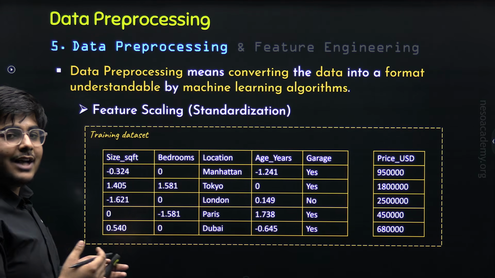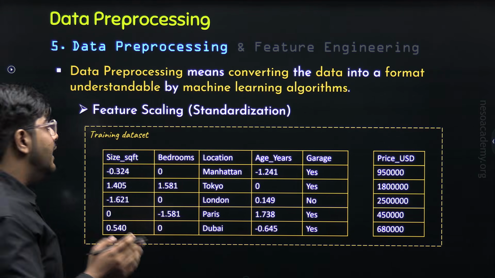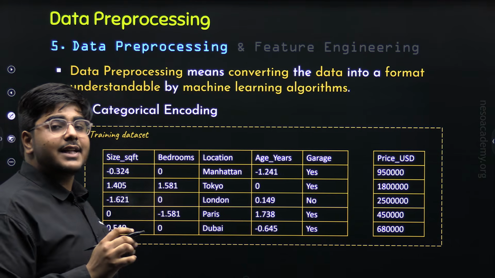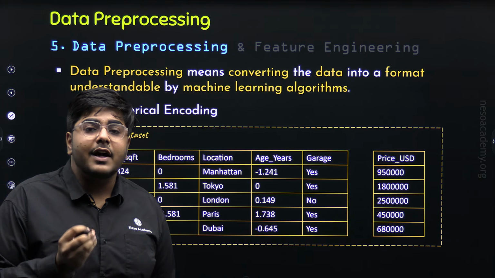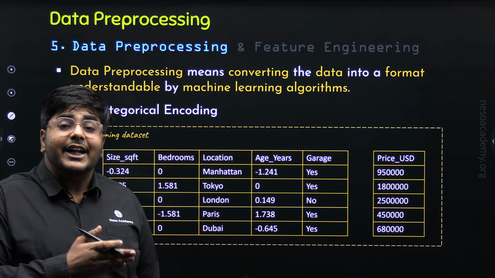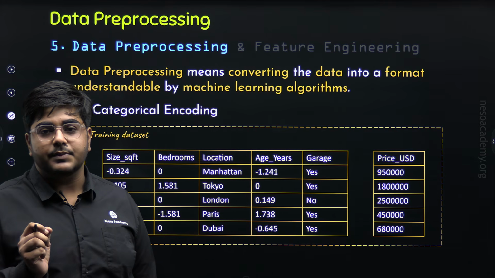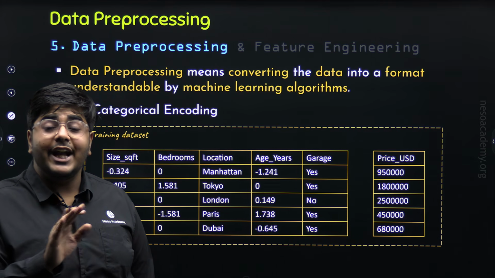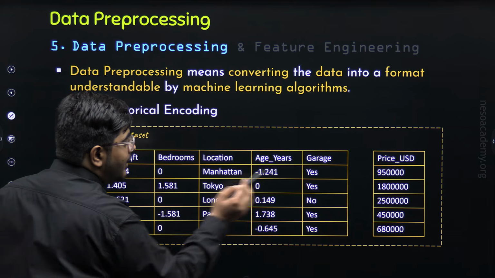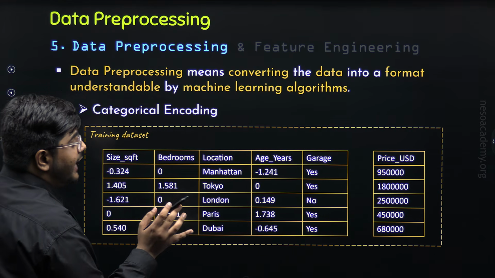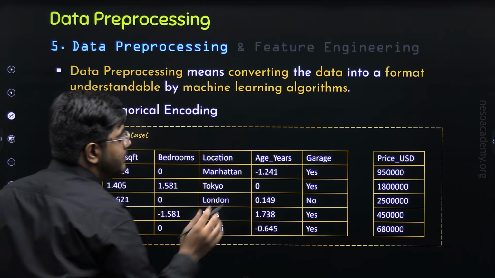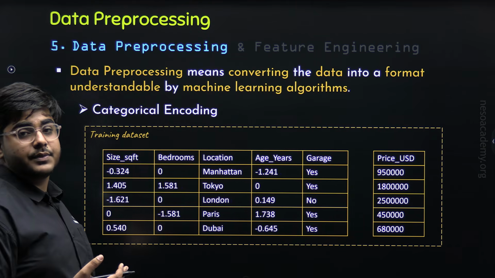Now we will move towards our last operation under data preprocessing, which is known as categorical encoding. Before understanding what categorical encoding is, let's first understand what categorical features are. Categorical features, or categorical columns, are the textual columns which contain text and not numbers. In this particular dataset, you can see the location column and the garage column don't contain any numbers. They contain text. That is why location and garage columns are known as categorical columns.